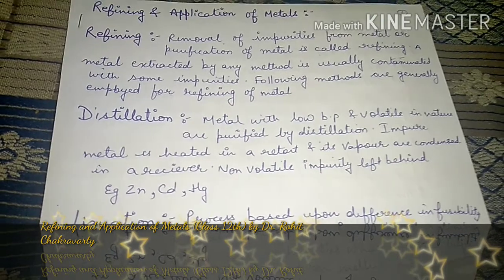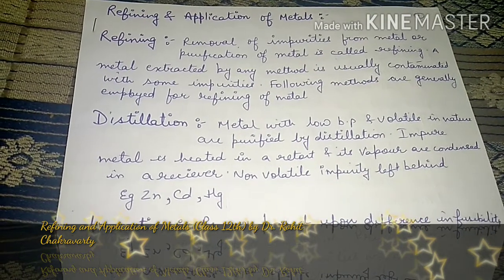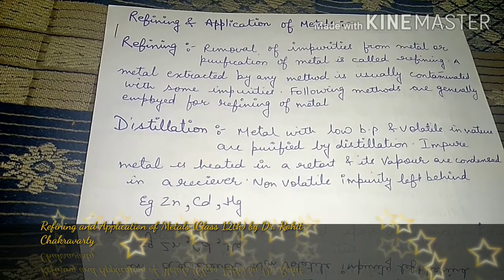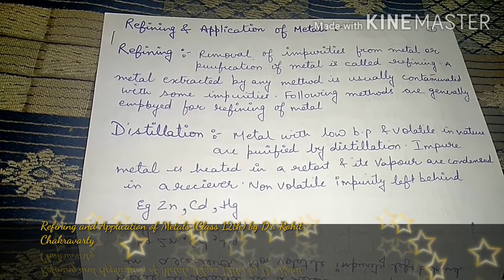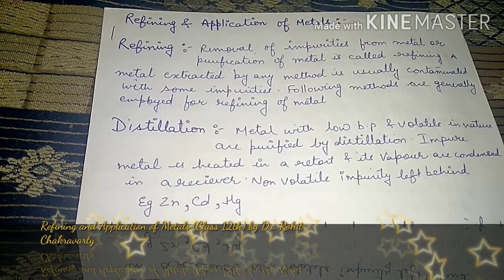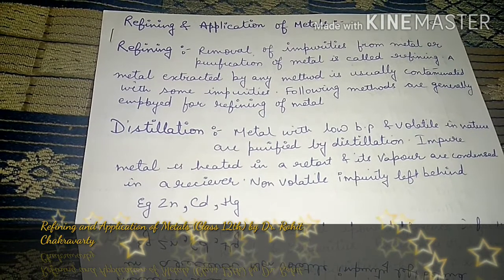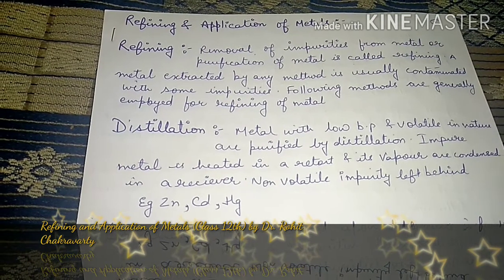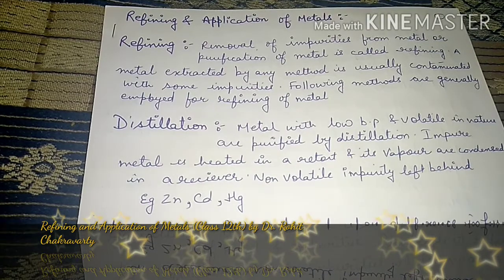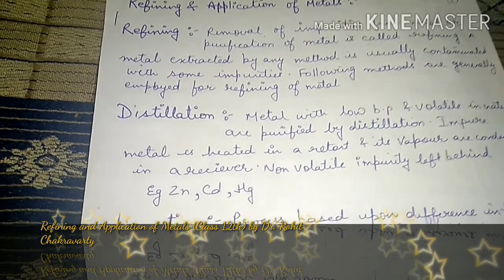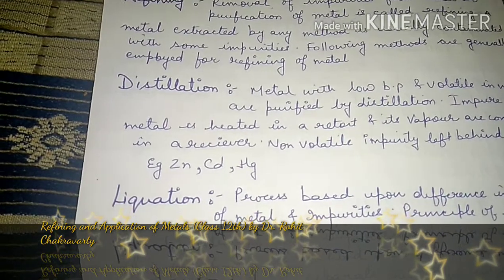So what happens basically, इसमें क्या होता है कि जब भी हम किसी volatile metal को heat up करते हैं, so it gets vaporized and the vapor contains the pure metal. However, the impurities will remain down only. And then, after a period of time, these vapors get condensed, and we collect those condensed vapors. So we are obtaining the pure metal. Examples of metals we can purify this way are zinc, cadmium and mercury.